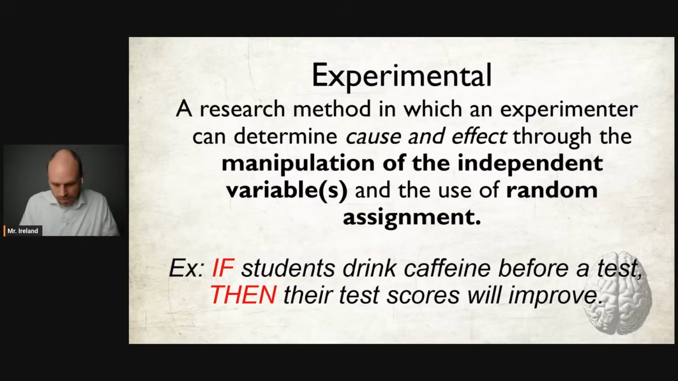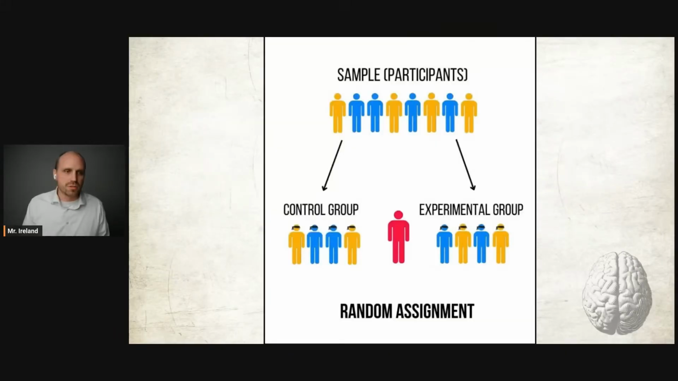And then you can compare the two groups to see if the caffeine had any effect, because one group had the caffeine, you manipulated that, and the other group did not. That's what that means. And the other aspect of what allows an experiment to prove cause and effect is random assignment. Random assignment is when a researcher is able to make sure that both groups, the experimental and the control group, the makeup of both groups is roughly the same. And when the makeup of both groups is roughly the same, then you can make a comparison between groups.